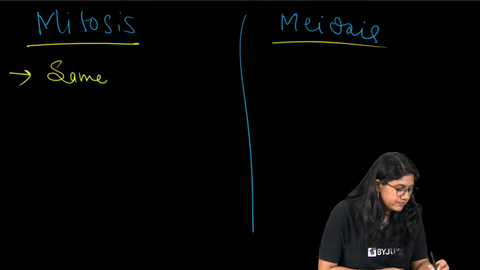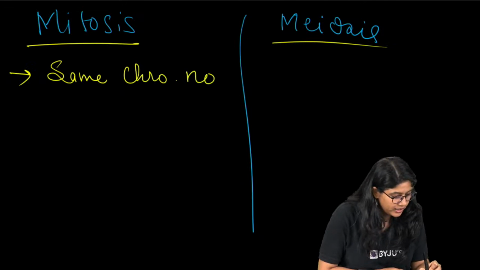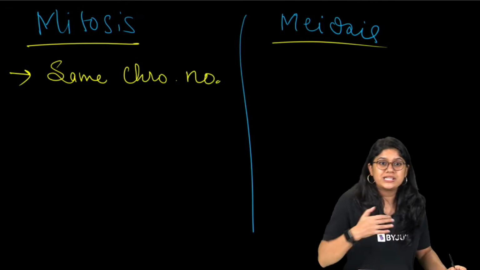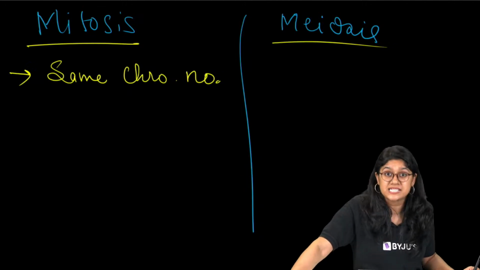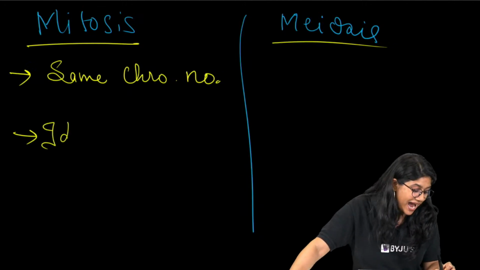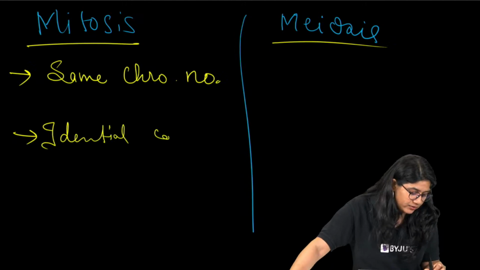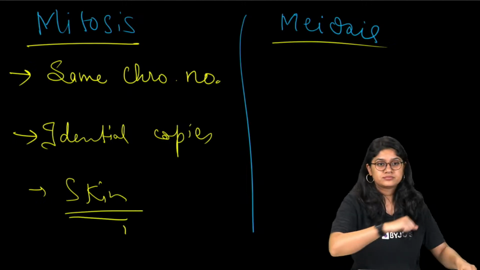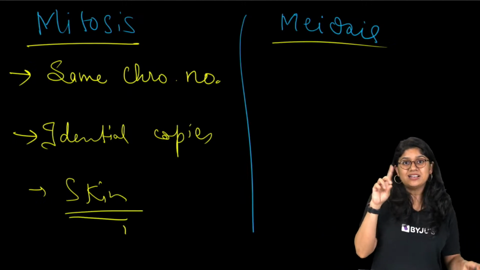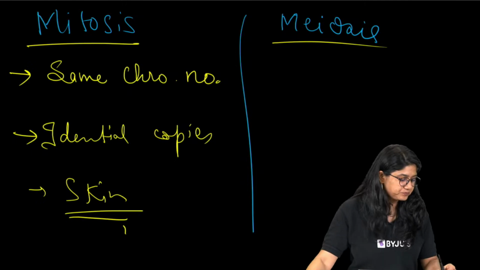Same chromosome number. In mitosis, the number of chromosomes in a cell will remain the same. We will have identical copies. And always remember the example of skin. Okay?